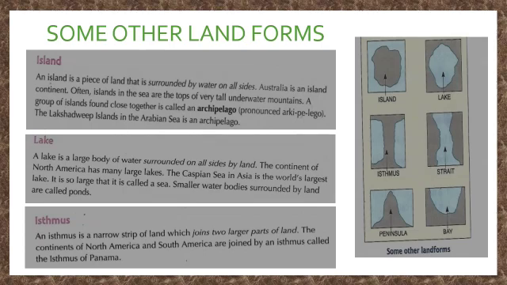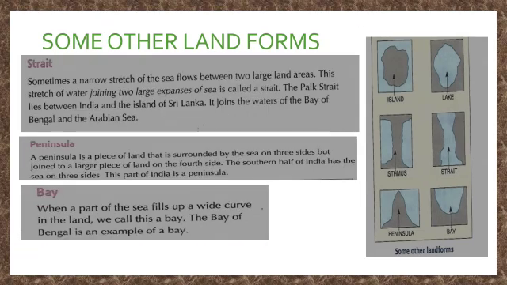Strait. Sometimes a narrow stretch of sea flows between two large land areas. This stretch of water joining two large expanses of sea is called a strait. You can see in the picture. The Palk Strait lies between India and the island of Sri Lanka. It joins the water of the Bay of Bengal and the Arabian Sea.